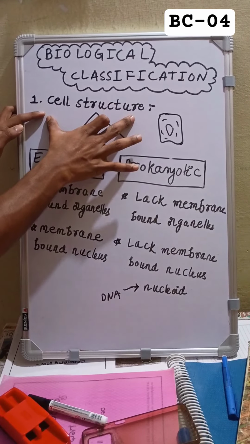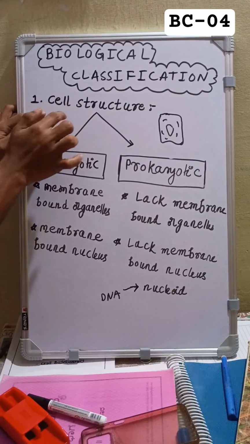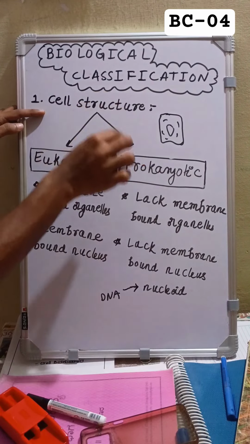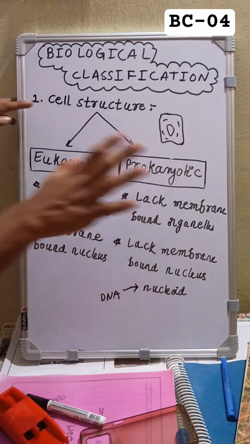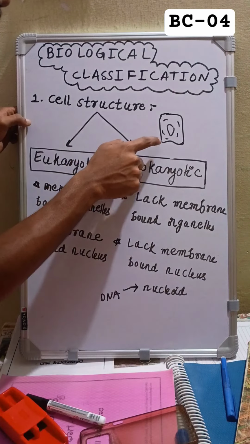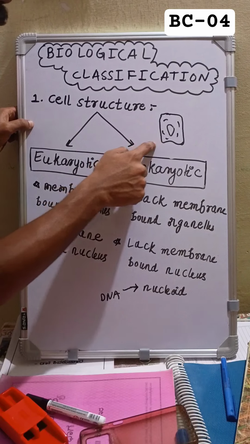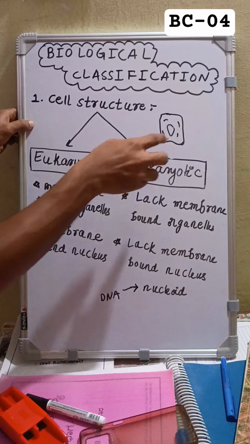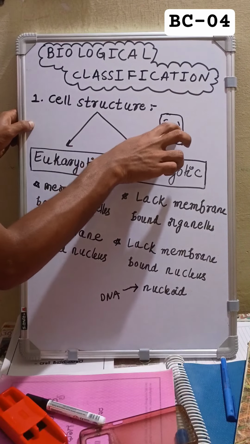Cell structure. Before going to understand what is cell structure, we need to understand what is there inside the cell. So let us assume this is a cell. A cell's outer layer is called the cell wall, and inside the cell wall it contains the nucleus and cell organelles.